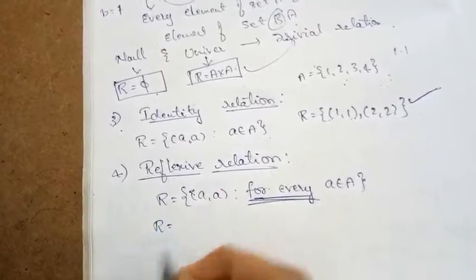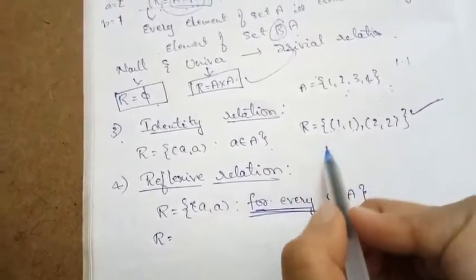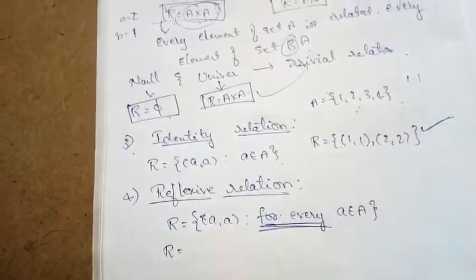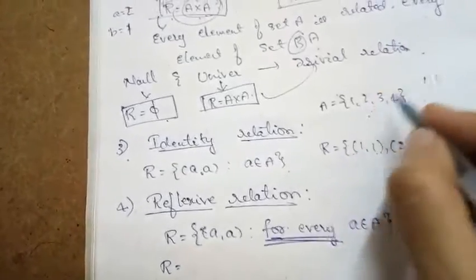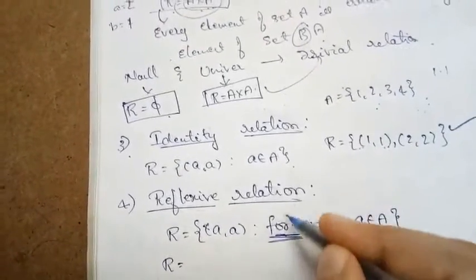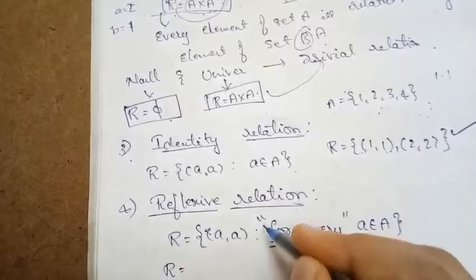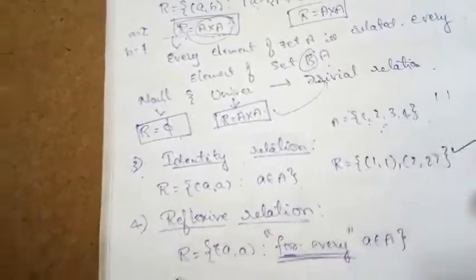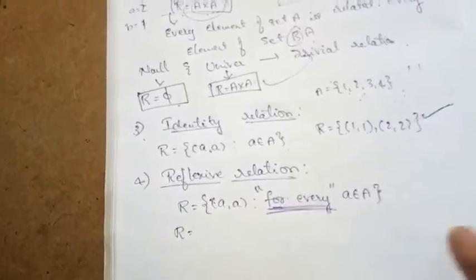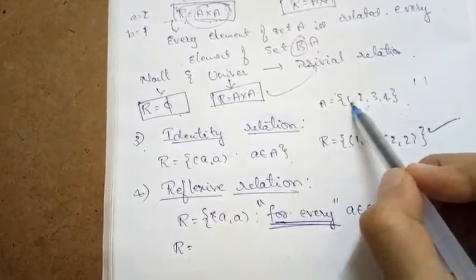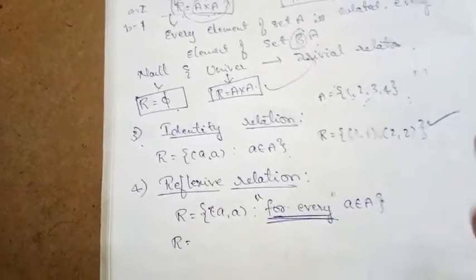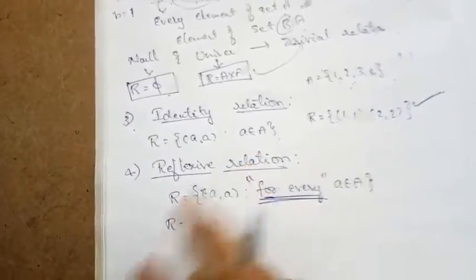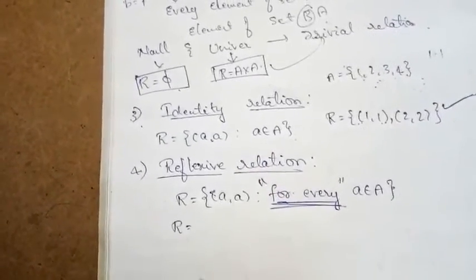So if I talk about the relation R, here every element of the set A, understand this phrase, for every, is very important. If the relation consists of doublets for every element of the set A, then such relations are called reflexive relations.